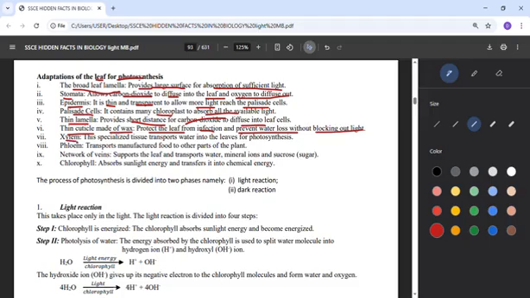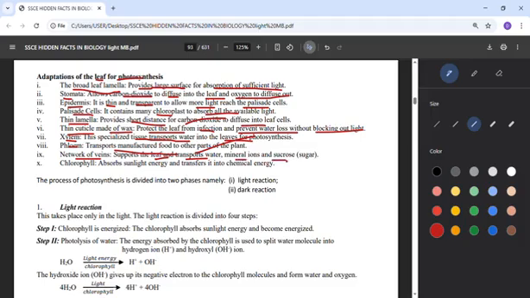We also have what we call xylem. This one is specialized tissue. It transports water into the leaves for photosynthesis. There's also phloem. This one will transport manufactured food to other parts of the plant. We have what we call a network of veins. This will support the leaves and transport water, mineral ions, and sucrose.